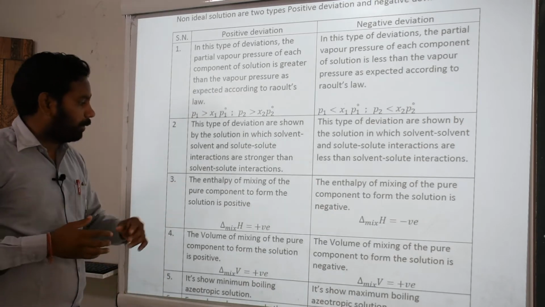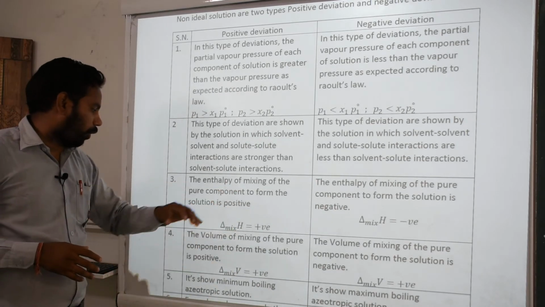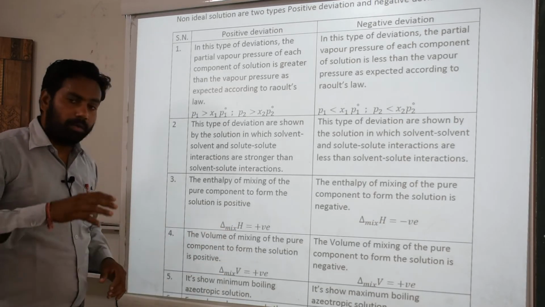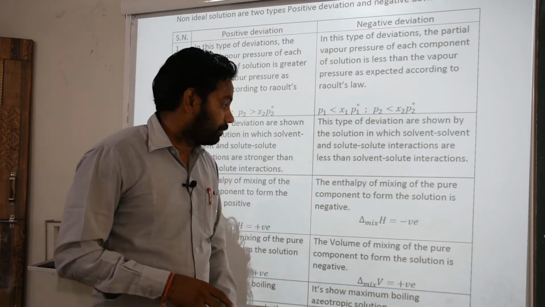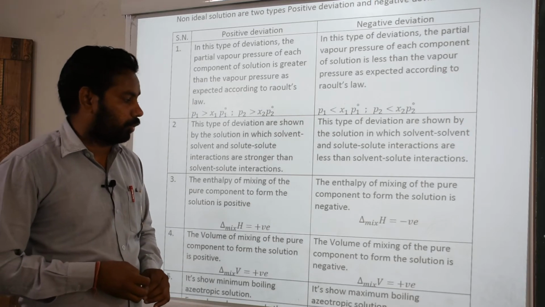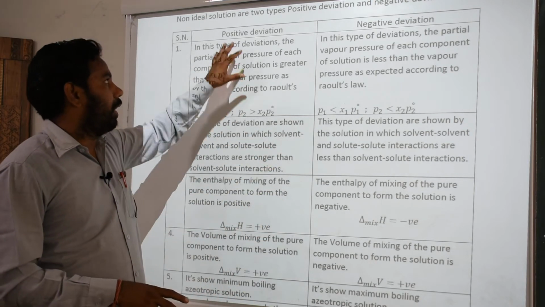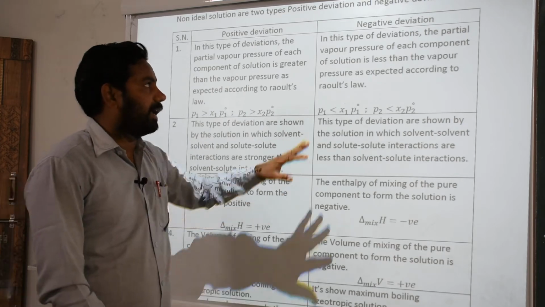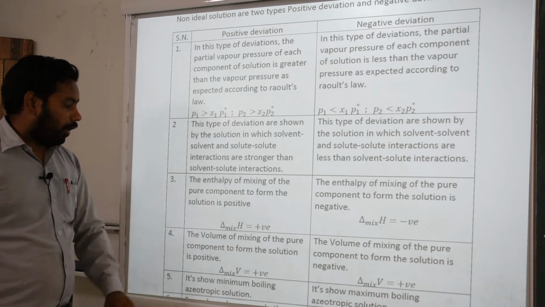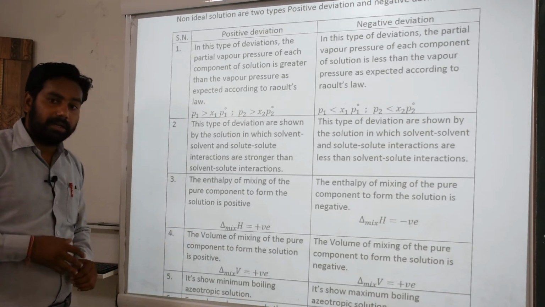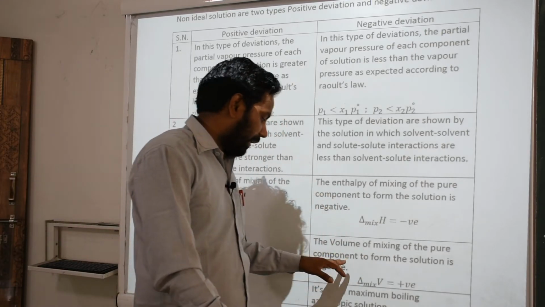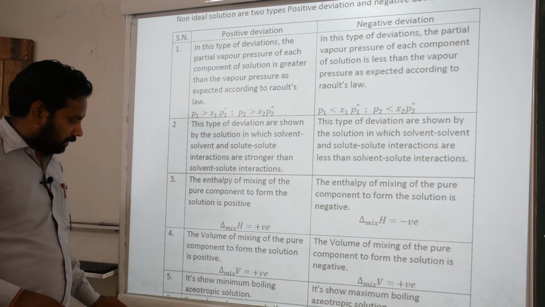Then next, the enthalpy of mixing of the pure components to form the solution is positive, del mix H is positive, and for negative deviation the enthalpy of mixing of the pure components to form the solution is negative. Always consider here that positive deviation shows positive changes, and negative deviation shows negative changes. Then next, the volume of mixing of the pure components to form the solution is positive; again the volume is positive here, and negative for negative deviation.